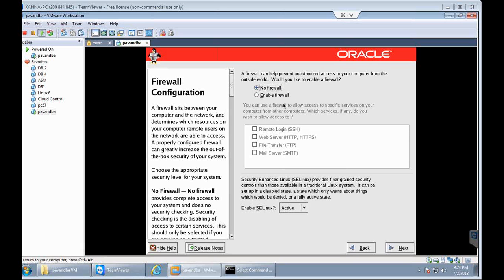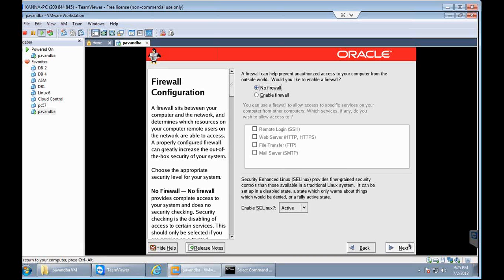But Linux is almost capable of fighting against viruses and other malware, spyware, etc. So we don't require firewall to be enabled. And moreover, if you enable firewall, in future while doing Oracle practice, there is a concept called DB link. We cannot practice that database link if we have this firewall enabled. So that's the reason disable that now itself.